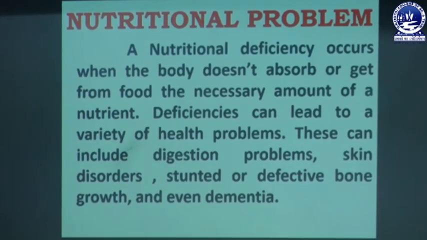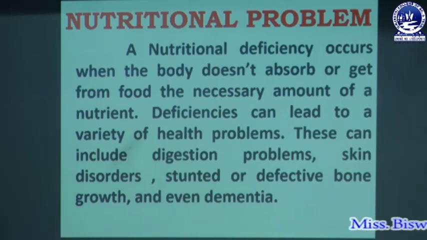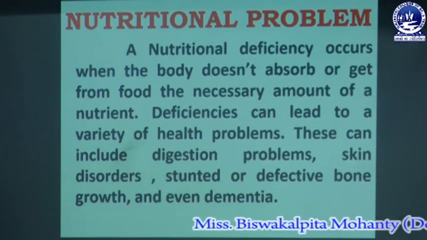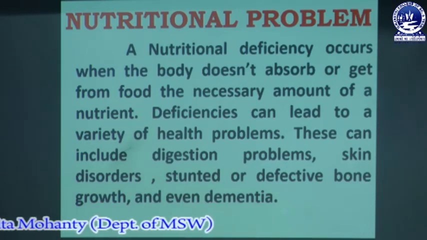A nutritional deficiency occurs when the body doesn't absorb or get from food the necessary amount of a nutrient. Deficiencies can lead to a variety of health problems. These can include digestion problems, skin disorder, stunted or defective bone growth, and even dementia.